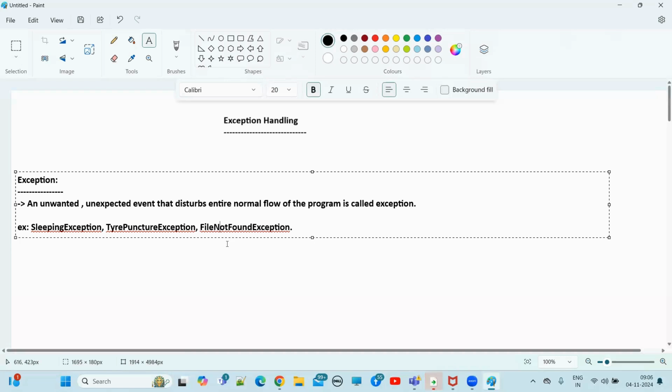Somehow that server machine has some issue, a hardware issue or some technical issue, application issue, server issue, software issue. Due to that, we are not able to locate that file from our Java application.